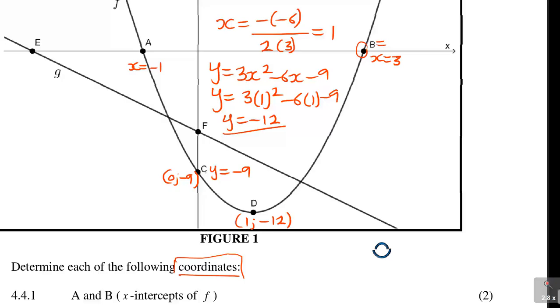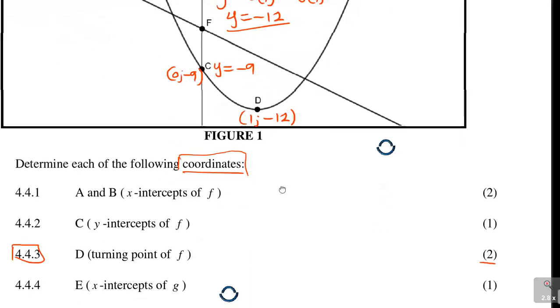And it makes sense because C there is negative 9. Now if I correct the coordinates here, which was saying x is equal to minus 1, you must say negative 1, 0. And here when you said x is equal to 3, you must write it in coordinate form. So B is 3 and 0, because you must answer the question in coordinates.